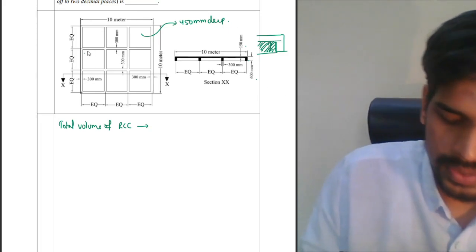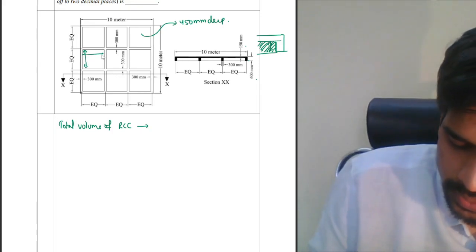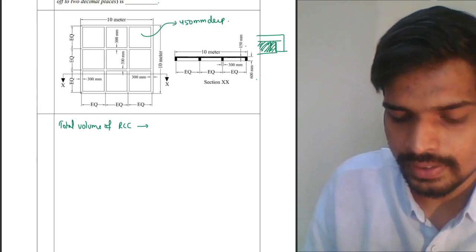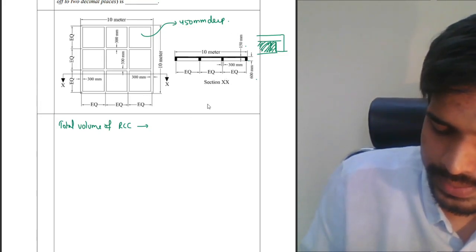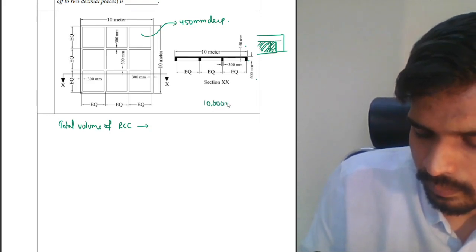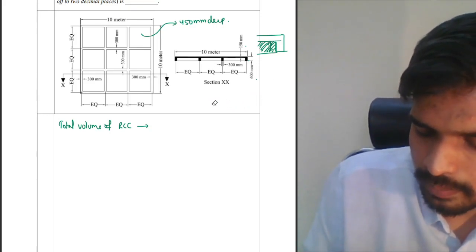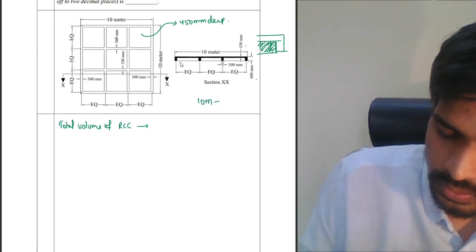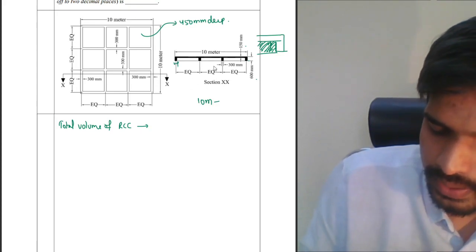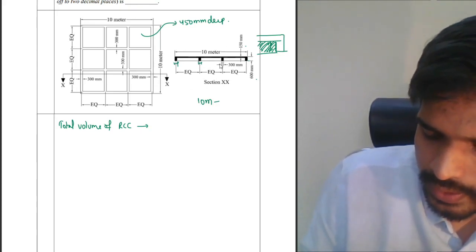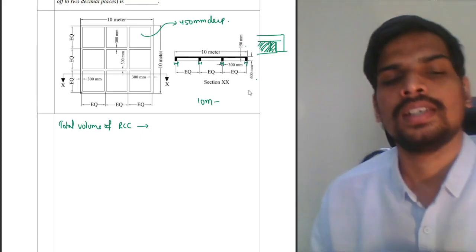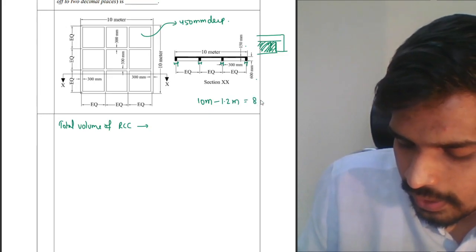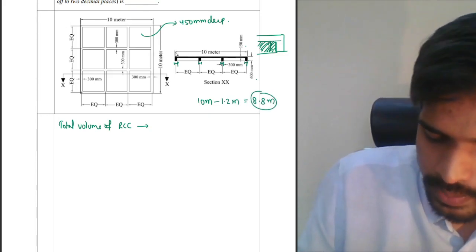Finding out the length and width of it, let us find the internal dimension of this depression. Both will be same, it is square. Let us try to find that out. So if you see, the total length of the slab is 10,000 mm, or you can do it in meters itself, 10 meters minus, if you subtract the beam thickness, this is 300 mm, 300 mm, 300, 4 times. 300 mm 4 times is 1.2 meters. 8.8 meters is the total length of the depression.